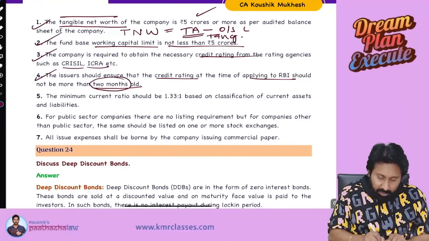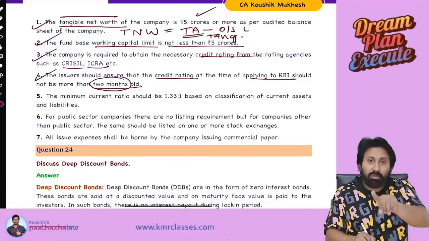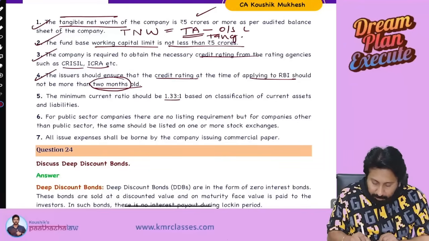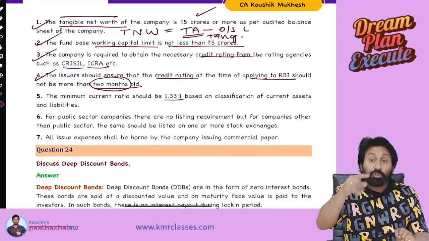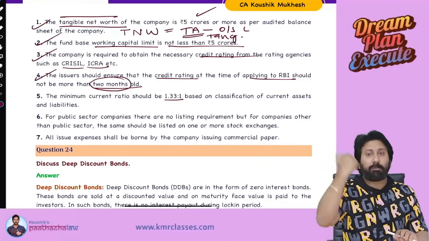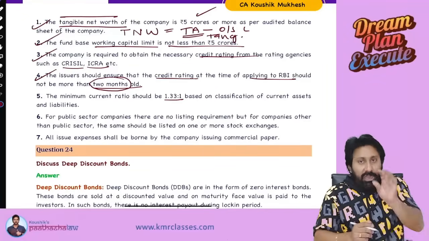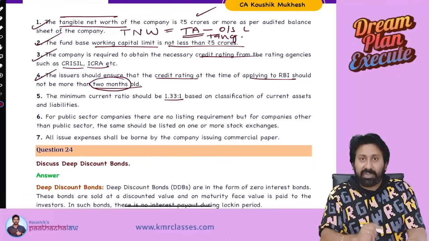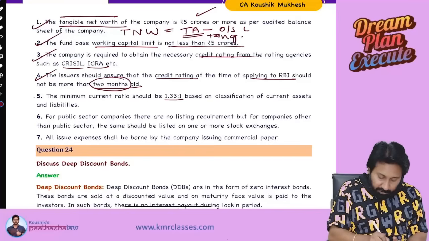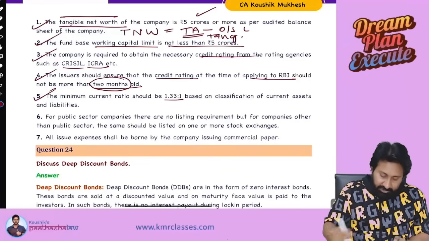Next one. Current ratio, means current assets to current liabilities ratio, should be 1.33:1. Means what? The company issuing the commercial paper should not have a current ratio less than 1.33:1. Means what? If there is 100 rupees of current liability, current assets should be 133 rupees on the asset side. Then only you can go for commercial paper issue. Okay. Next.